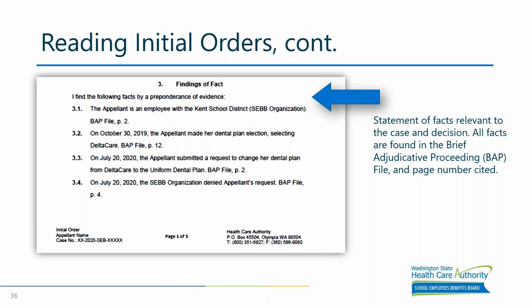Section 3 of the initial order will contain a statement of facts which are relevant to the case. Every fact in this section will have a citation to the BAP file or where that fact came from.